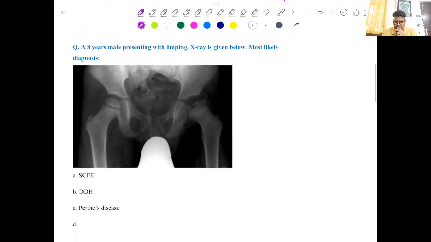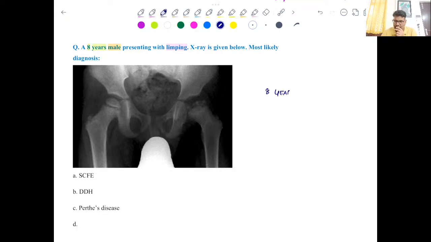Now the second question was a little bit confusing if you simply go with the history, right? So this question was about an 8-year-old, so the age is 8 years, then a male, and he is presenting with limping. Now if you go with only these 3 points, you will really mix up, right?